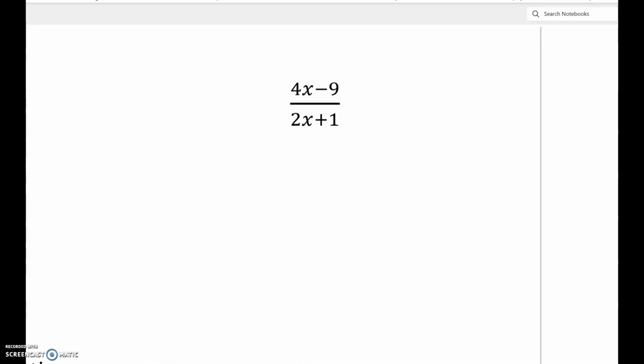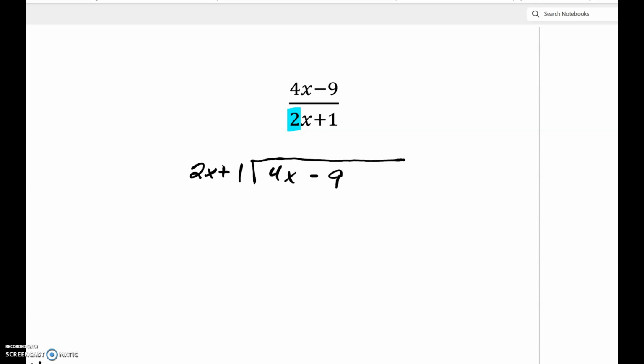My last one, I notice that I'm dividing by a linear binomial. That's good. But I notice that my coefficient here is a 2. So instead of doing synthetic division, I'm going to choose to do long division. So 2x plus 1, and I'm going to divide that into 4x minus 9. 4x divided by 2x is 2. Multiply. 2 times 2x is 2x. 2 times 1 is 2.